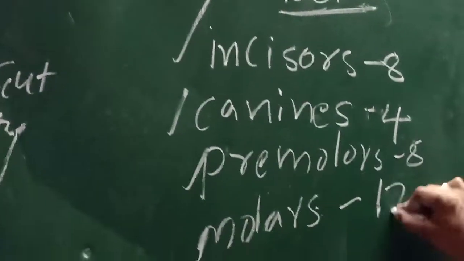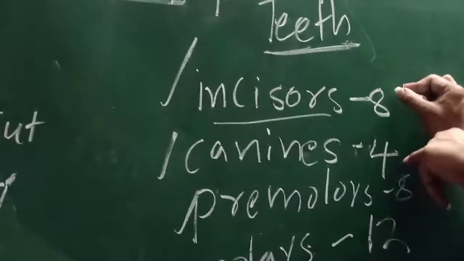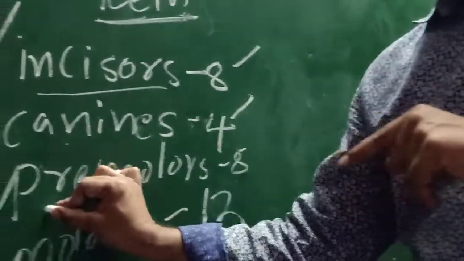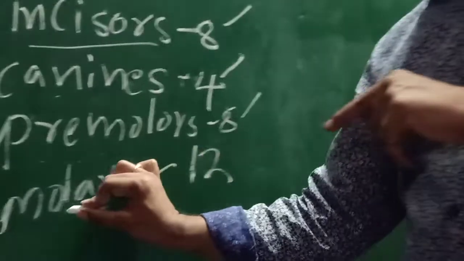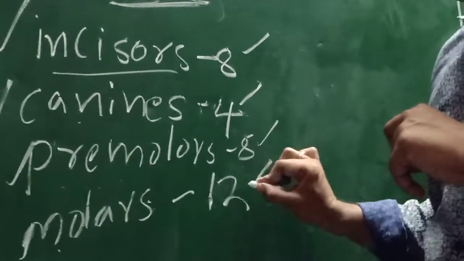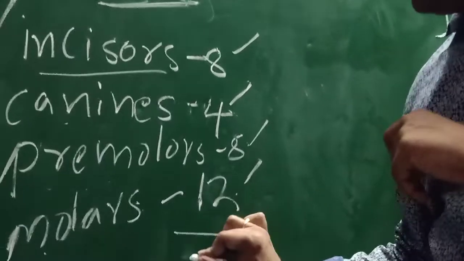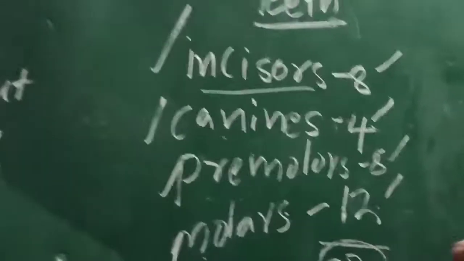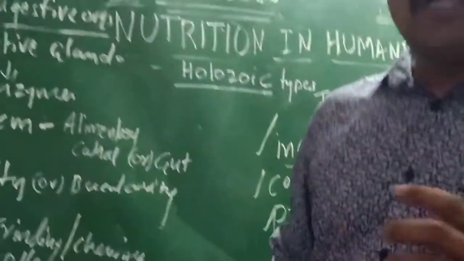How many molars? 12 molars. The number of incisors is 8. The number of canines is 4. Premolars are 8. Molars are 12. 8 plus 4, 12. 12 plus 8, 20. 20 plus 12, 32. That means the number of teeth in a human being is 32 teeth.